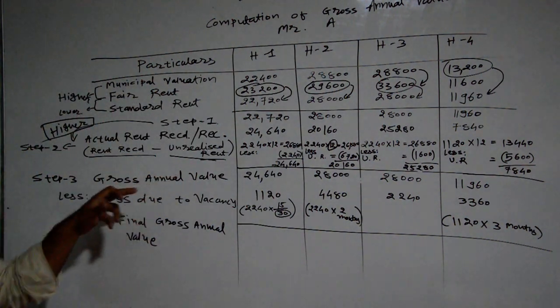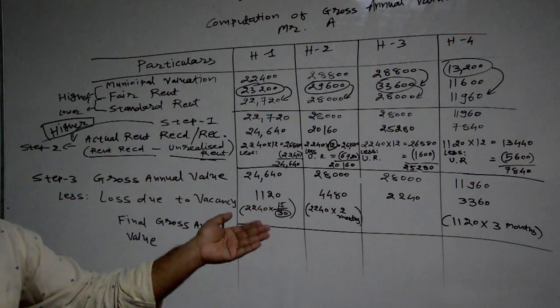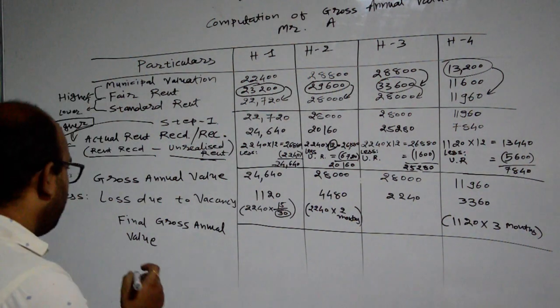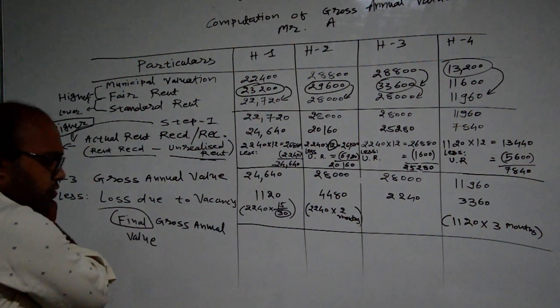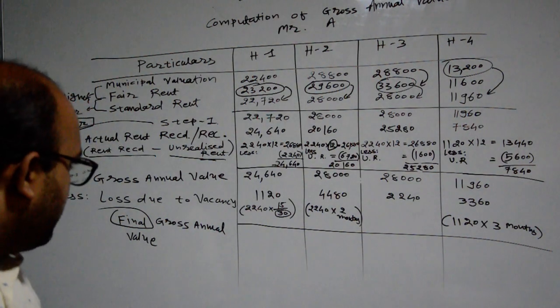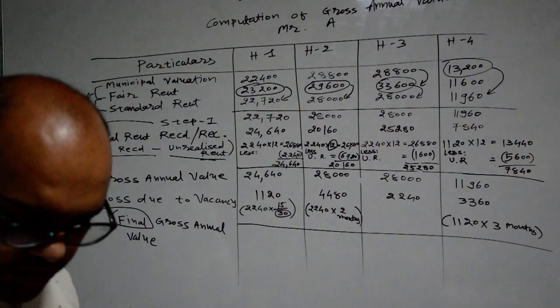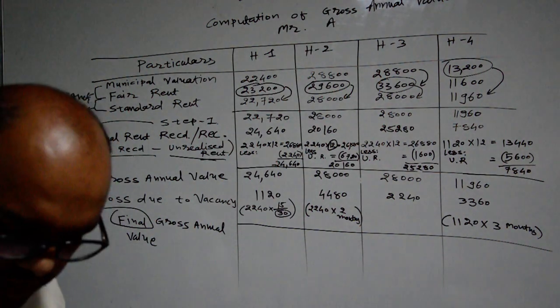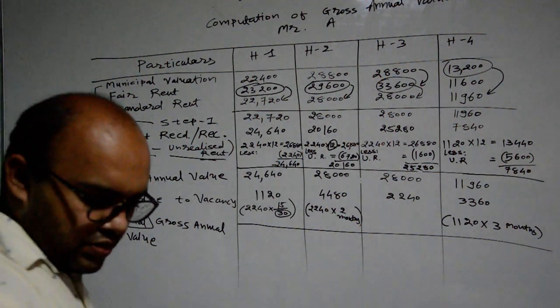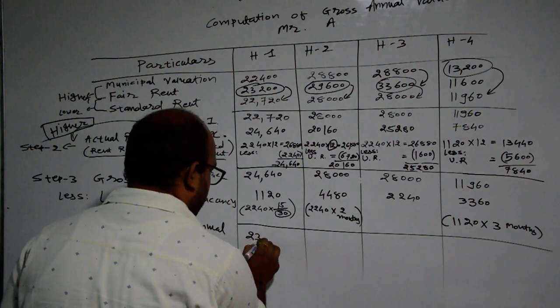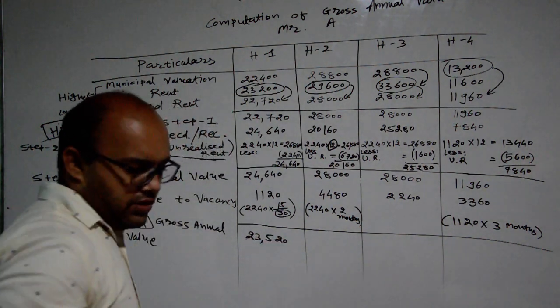So students, please check here. From gross annual value, loss due to vacancy will be deducted. Then after, we will get the final gross annual value. So 24640 minus 1120, that is 23,520.